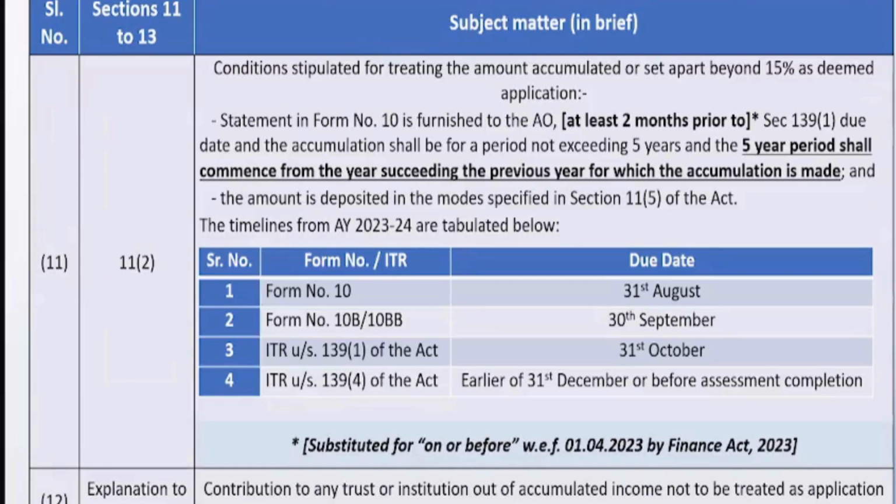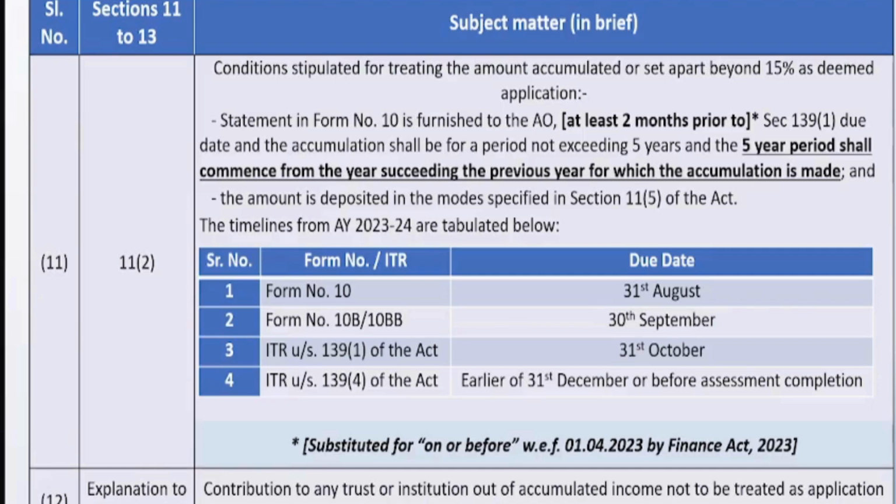Now, I would like to stress upon the timeline for Form number 10, which is 31st of August. Last year, this particular timeline was introduced. Then in the last year, there was a circular saying that even if you are filing Form number 10 before filing the return, it is fine. But there was no specificity as to whether this is for this particular year, or for all the coming years.